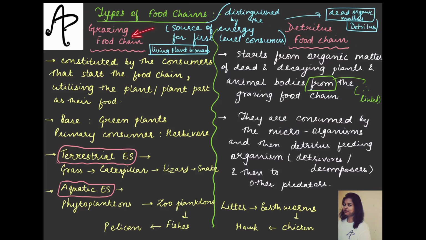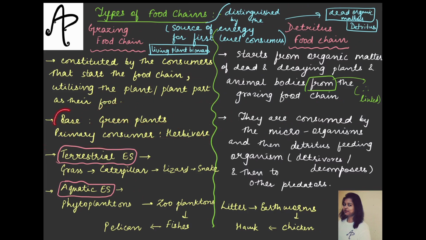In the case of the grazing food chain, of course, it will start with the plant or the producer. So in the grazing food chain, who are the constituents? They are constituted by the consumers that start the food chain. मतलब जो producers हैं उनको खाने वाले सबसे पहले जो start करेंगे वो कौन होंगे? Consumers ही होंगे ना. And these consumers will utilize the plant or the plant part as the food because they are the consumers. So in the base you will have the green plants and the primary consumer will be your herbivore. That is a normal food chain that we have just studied.